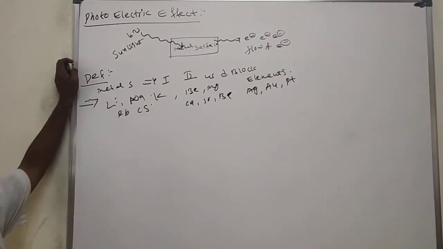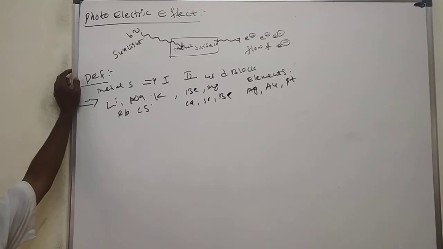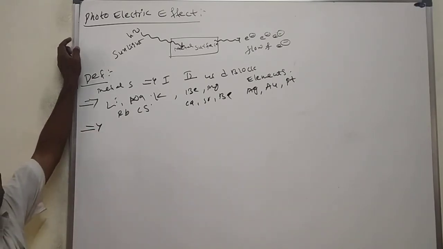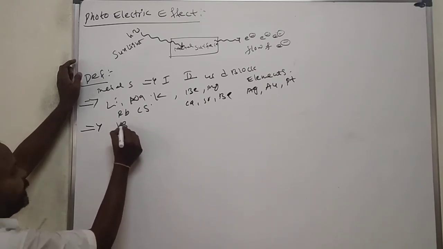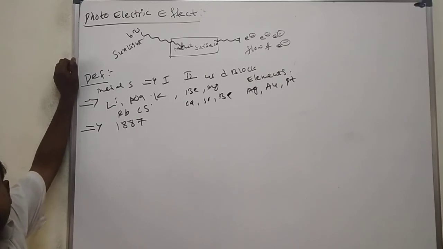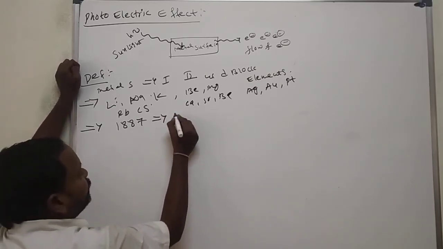And this photoelectric effect was explained in the laboratory using one phenomenon. It was explained in 1887 by Hertz.